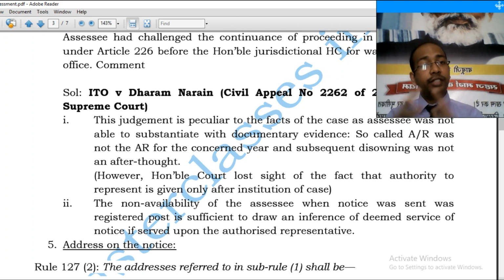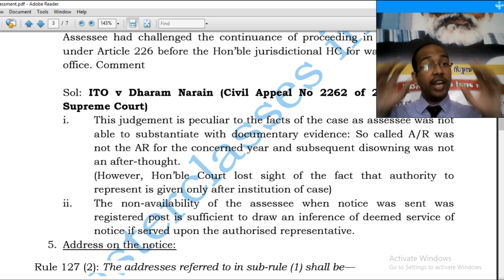And if the assessing officer is not able to issue at any of the 5 addresses, he can issue at the address available with the banking company, the address available with the postmaster, the address available with the insurers, or the address furnished in Form 61A. And there may be any other address available in the government records.